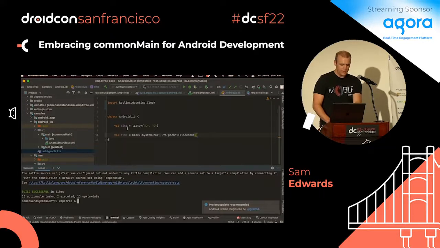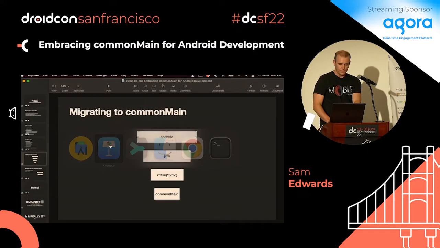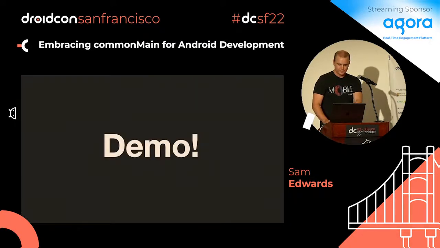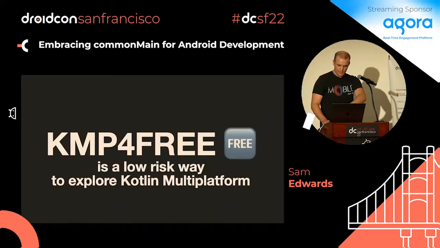So that just kind of shows you what you can do in here, going forward or backwards. So let's wrap this thing up. All right, demo, we did that. So KMP for free is a low-risk way to explore Kotlin Multiplatform. Please go explore it, go try it, let me know, I'm curious.